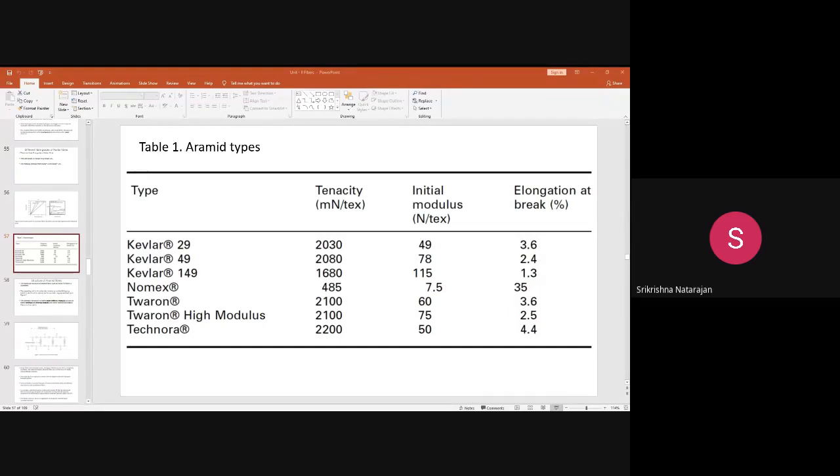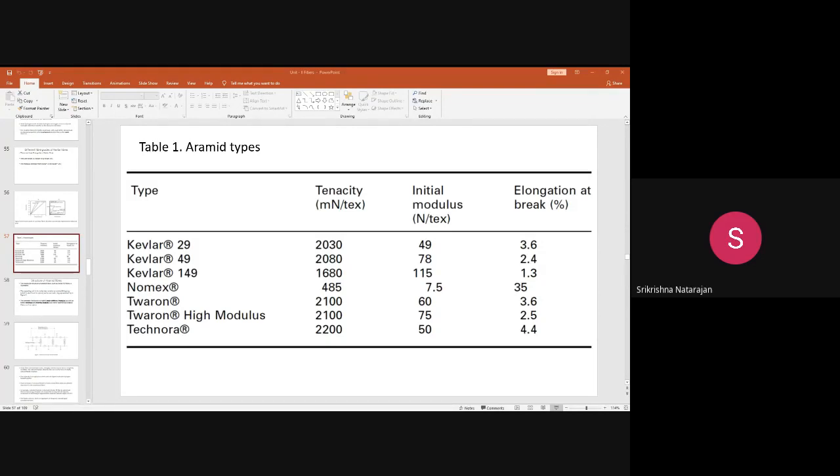If you see the properties, one of the important properties, which is advantageous in one aspect and may be a disadvantage also, is that it is a very tough fiber. It is difficult to cut the fiber; the cut resistance is very high. That is why Kevlar gloves are worn by people operating in a place where there are huge sharp objects, where there is a chance for accident. Where any cutting tools are there, it is very difficult to cut the fiber.